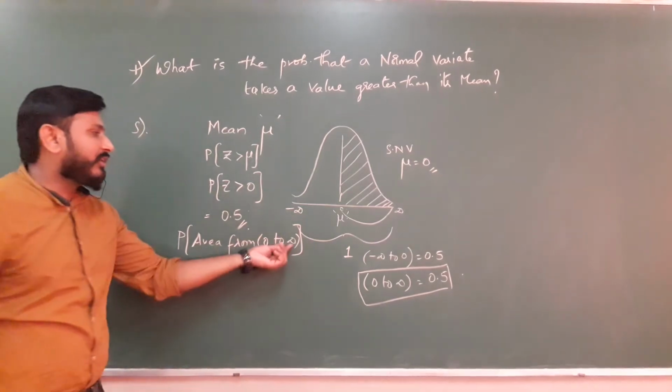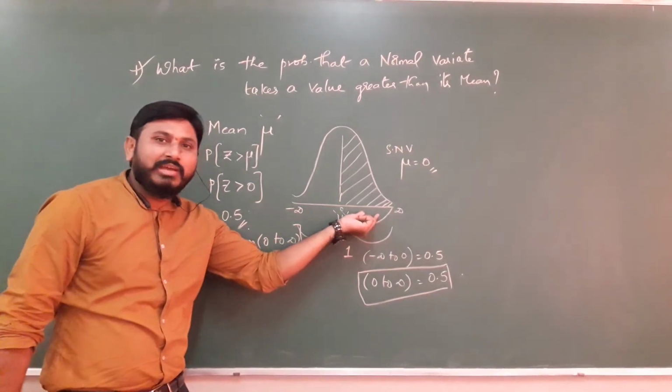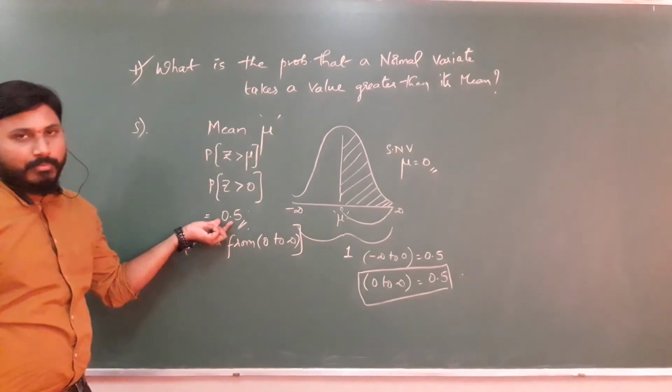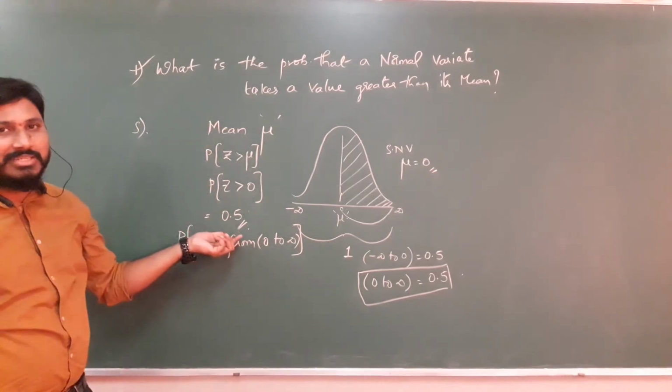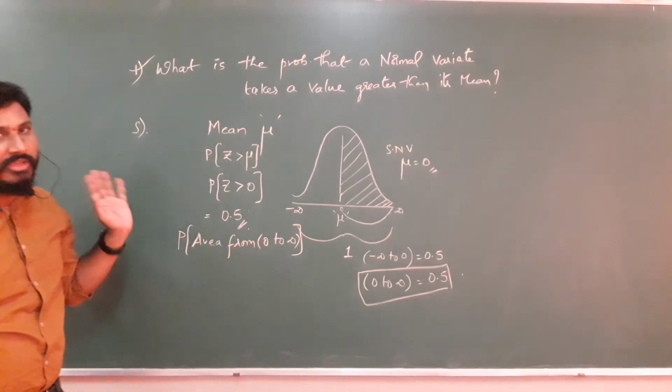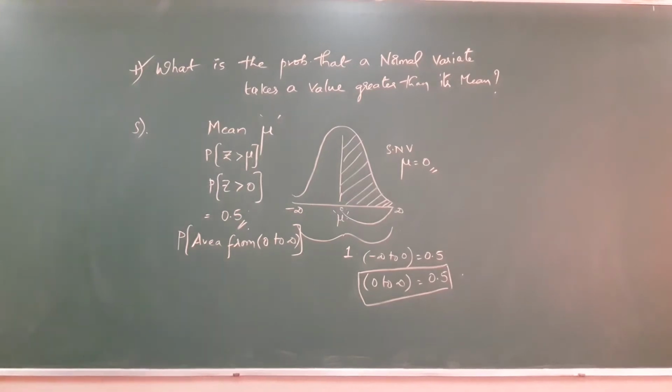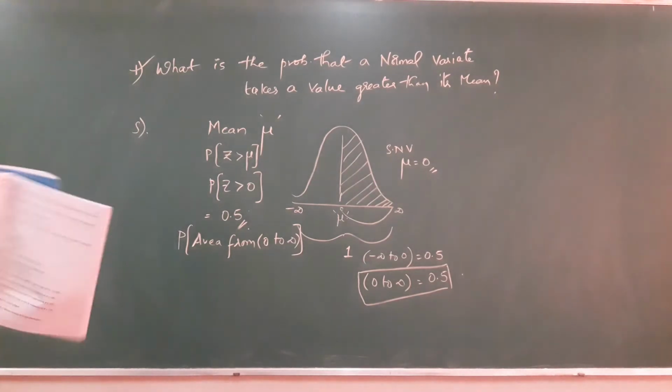The probability of area from 0 to infinity is 0.5. Hence the answer is 0.5. Just note down. Clear?